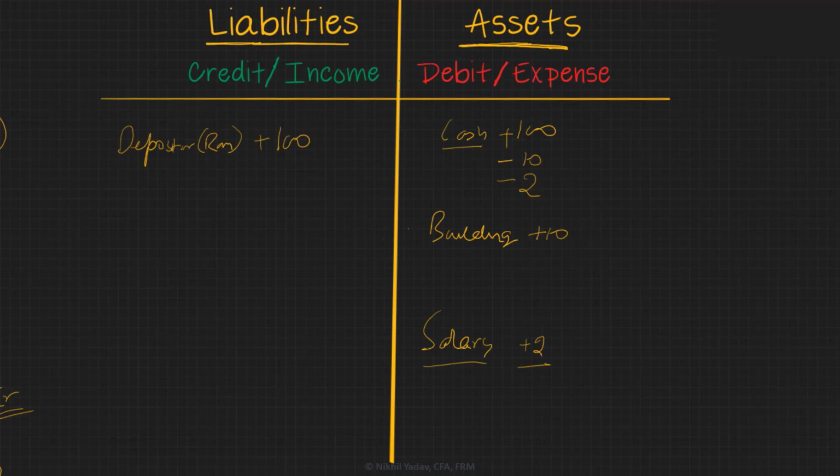At the end of the 3 transactions, let's see if the trial balance is tallying. So on the left hand side, the credit side, the total balance is 100. On the asset side, also we see these two entries are cancelling out. So essentially there's 100 on the asset side as well. So we can say the trial balance is tallying.